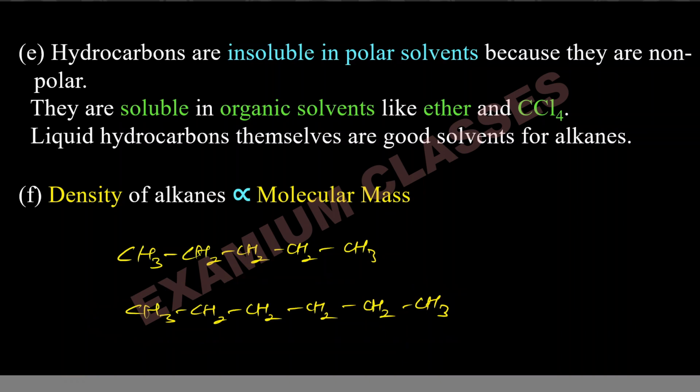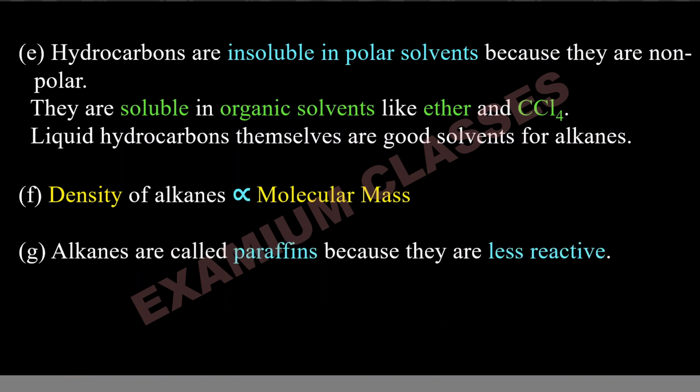In simple terms, if you have similar structures, and mostly you will get questions on similar structures, otherwise there are various factors which come into consideration, the contact surface area, etc. So density of alkanes is proportional to molecular mass.